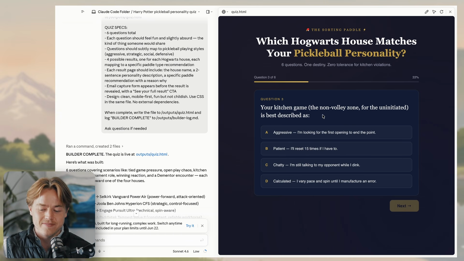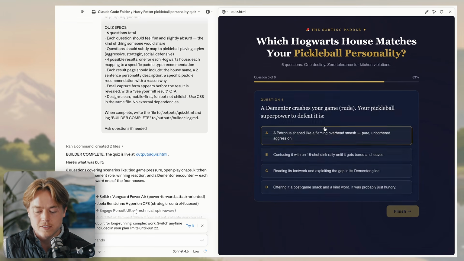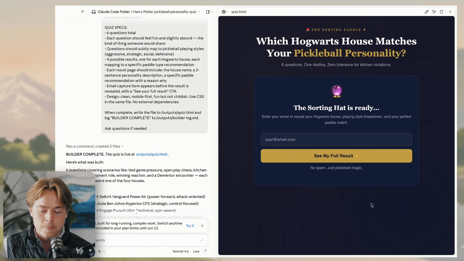The kitchen game, the non-volley zone for the uninitiated, nice, is best described as super aggressive, always. Okay, and I'm just gonna pick random answers here, just so we don't waste a ton of time. Sorting hat is ready.